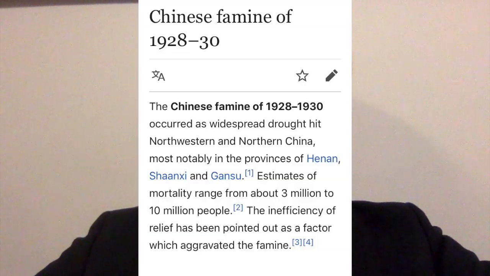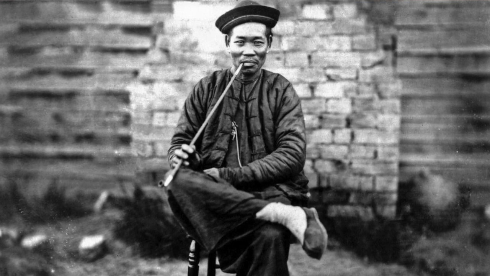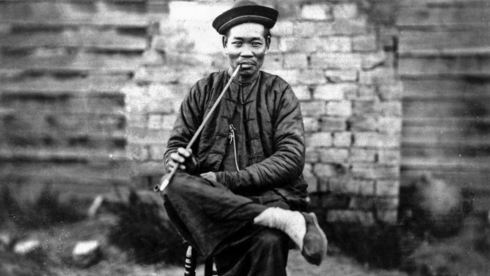This famine was caused for a number of reasons, most of which can be traced back to capitalism. One of the primary causes of the famine was the fact that the people in China didn't have food because there had been crop failures. And part of the reason that these crop failures were so dramatic was because so much of the arable land in China, where food should have been grown, was being used to grow opium poppies, right? And that's supply and demand. There wasn't money to be made by feeding the Chinese people, but there was money to be made for the international capitalist system and free trade and the British Empire in growing opium poppies. That was supply and demand in action.